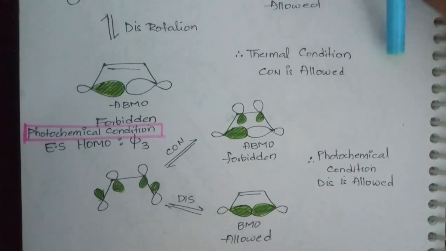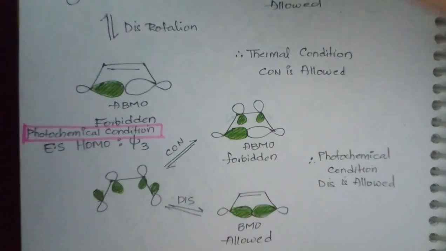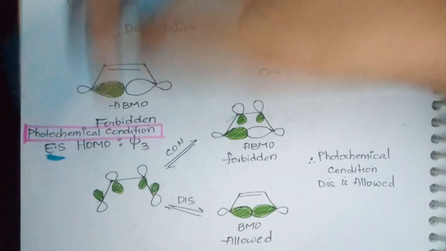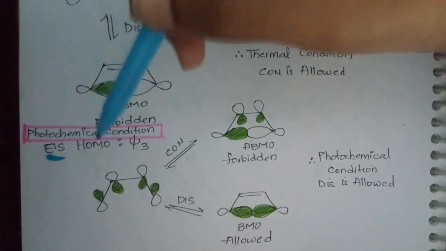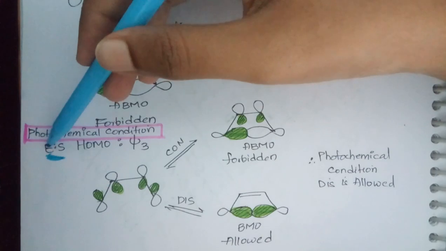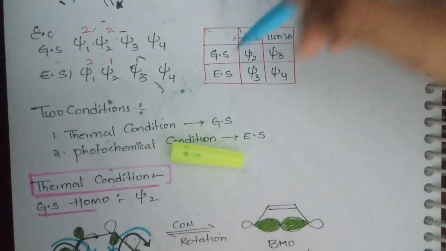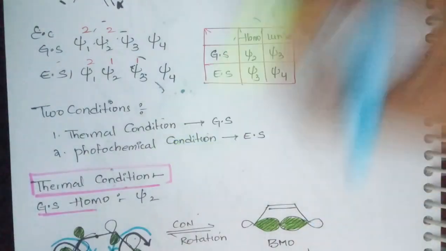The same example we take under photochemical condition. For photochemical condition, as discussed previously, we have to consider the excited state. For photochemical, you have to consider the excited state; for thermal condition, you have to take the ground state. And for FMO in an electrocyclization reaction, you only consider the HOMO. So the excited state HOMO is Xi3. Previously, we have drawn a table. Here it is written in the table: the HOMO of the excited state is Xi3.